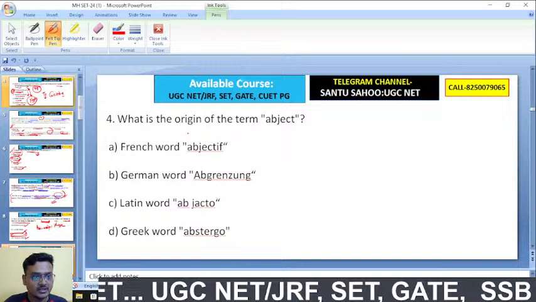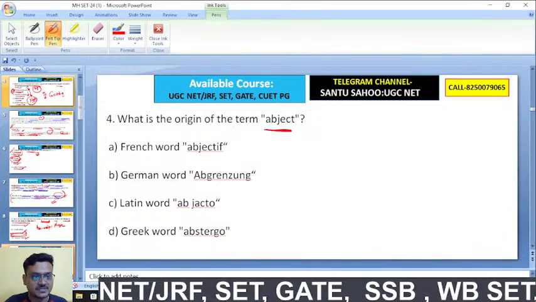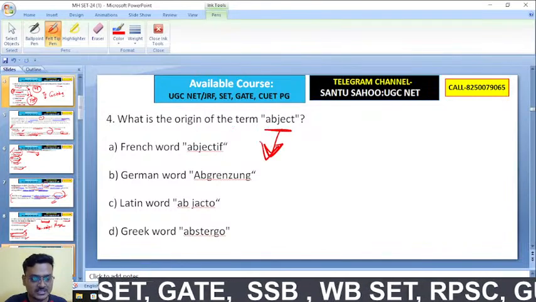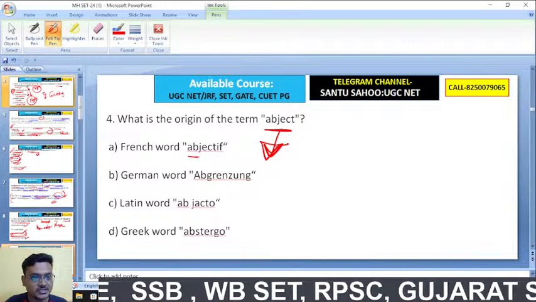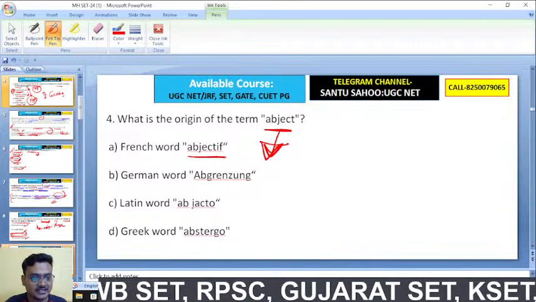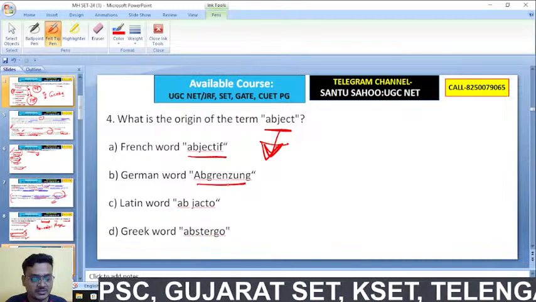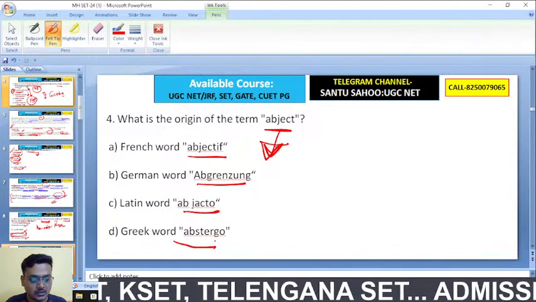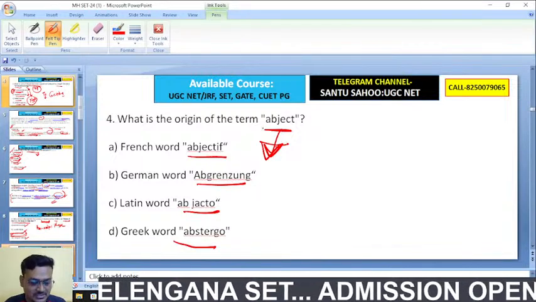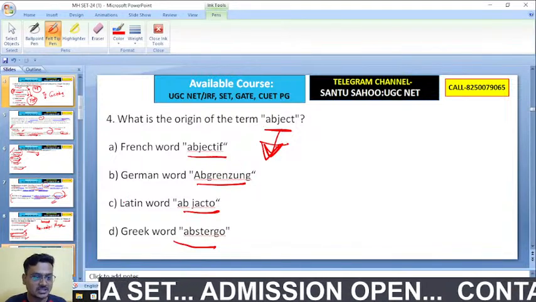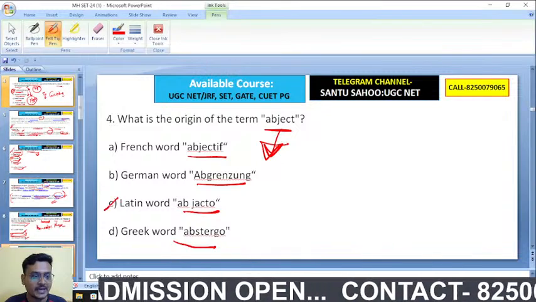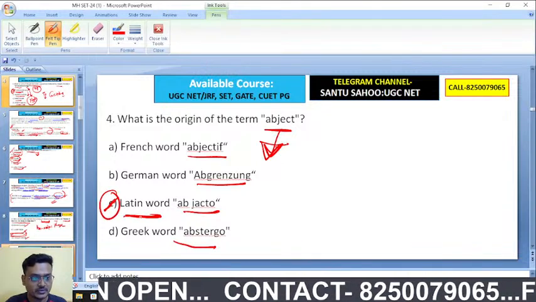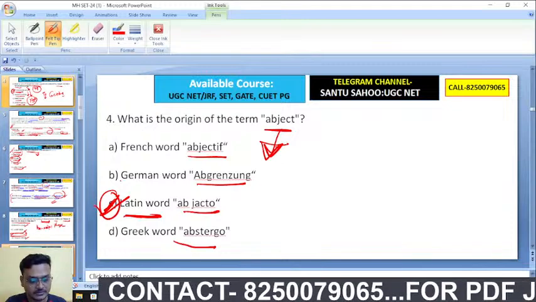So first you tell me, what is the origin of the term abject? Was it a French word from adjective, a German word, the Latin word abjectio, or a Greek word? The origin of the term abject has come from the Latin word abjectio. So C is the right answer.